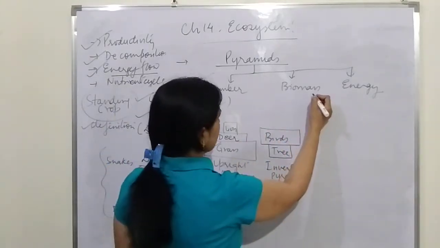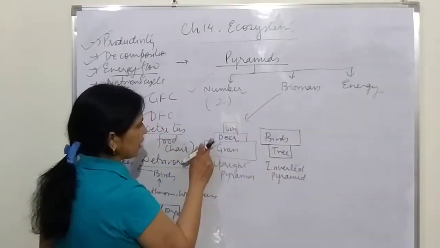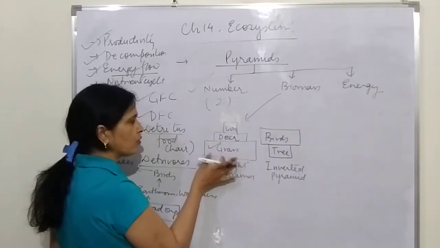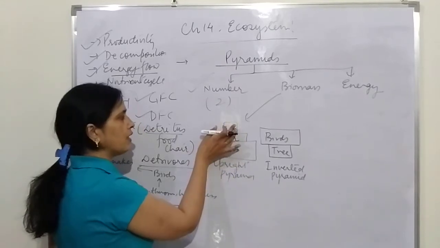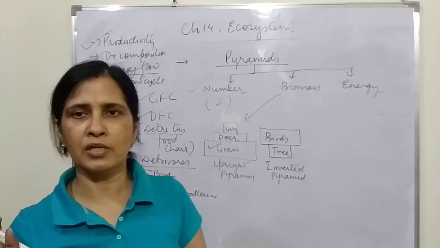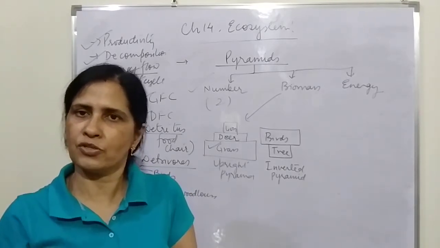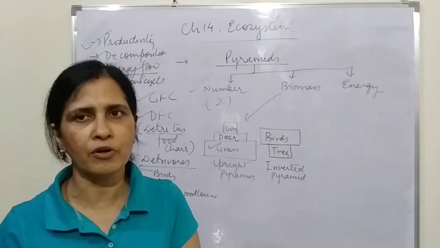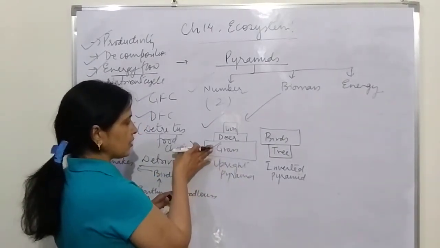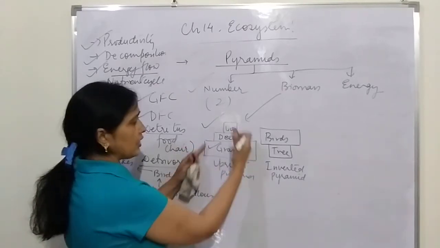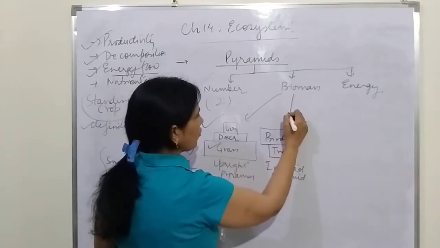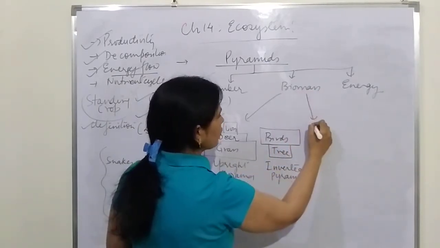Let us talk about biomass. We'll take the same example, grass, deer, lion. The total biomass of the grass, the producers, definitely will be more than the herbivores, and the herbivores will be more than the lion. You will not find thousands of lions in a forest and just 100 deer. It's just the opposite. The number of deer is more than the number of lions. So the biomass also follows this, decreasing upwards, and the biomass can also be inverted.